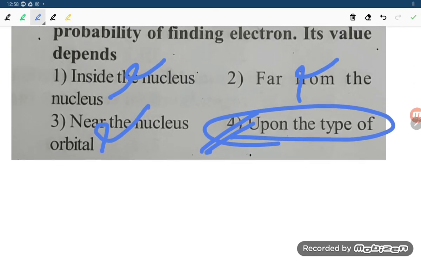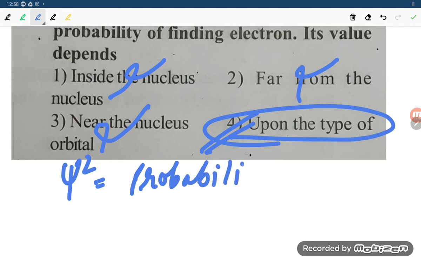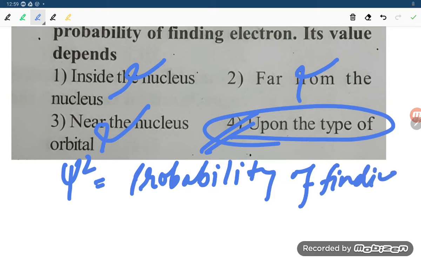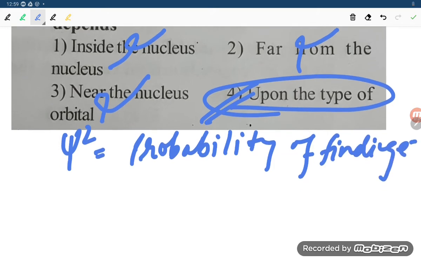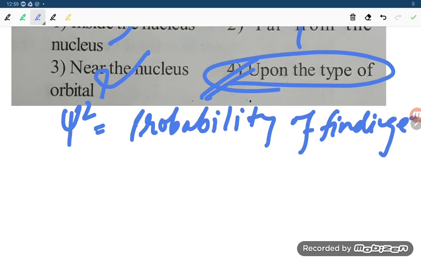Firstly, let us try to understand. Psi square means what? Probability of finding the electron. Now, psi square is the probability of finding the electron. It means they are talking about where the electron is present, student. Orbital.